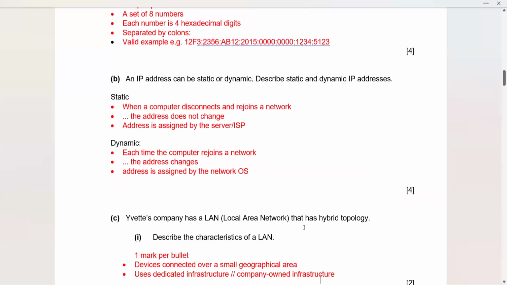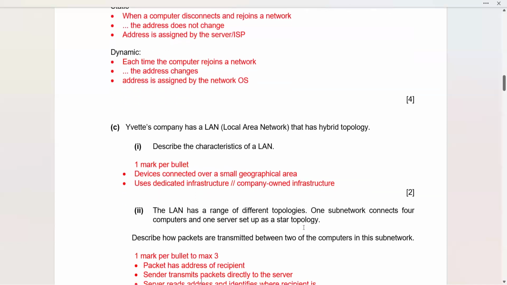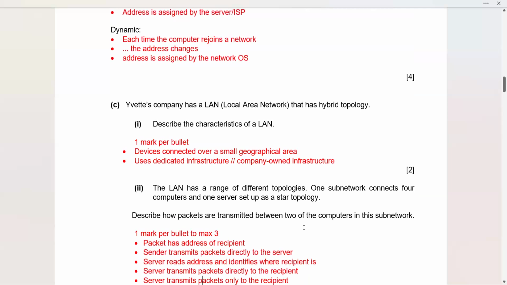Now, part C. The company has a LAN, a local area network, that has hybrid topology. Describe the characteristics of a LAN, and it's a 2-mark question. So you remember, devices are connected over a small geographic area, and it is using dedicated infrastructure, or company-owned infrastructure. It is not using anything from outside. It's simply using whatever is available in the company.